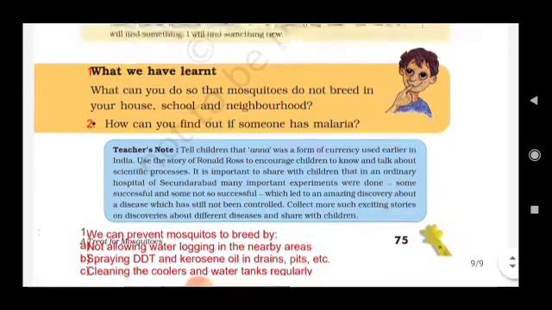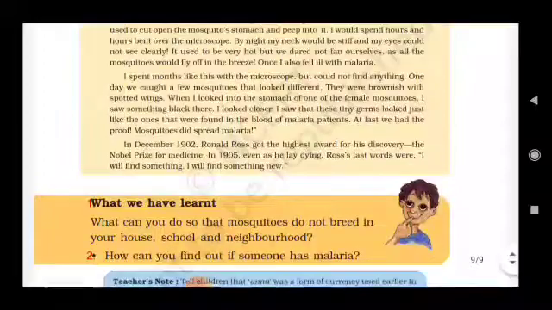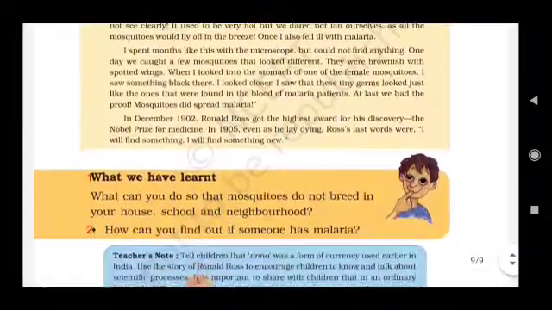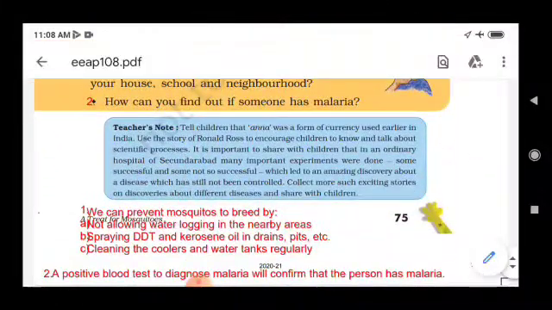So children, you have understood the topic. You will read it again and again, okay, and try to understand it.